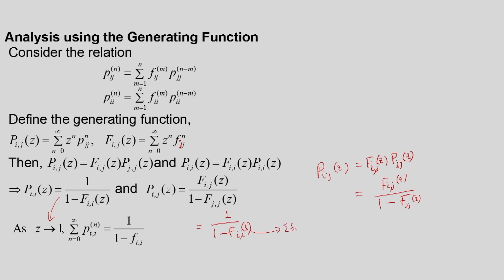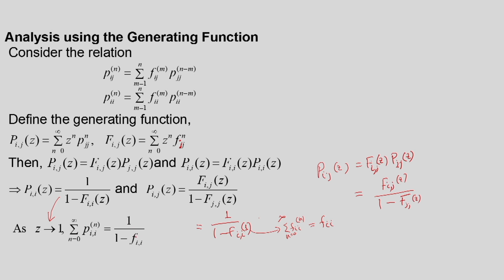That is the summation of Fii(n) going from 0 to infinity, which we have already defined as Fii. So, that is why this is equal to 1 by 1 minus Fii. We will be using this expression, that the summation of Pii(n) going from 0 to infinity is equal to 1 by 1 minus Fii.